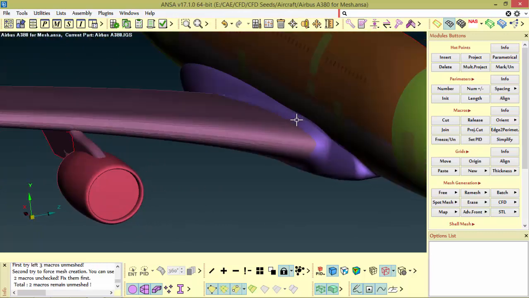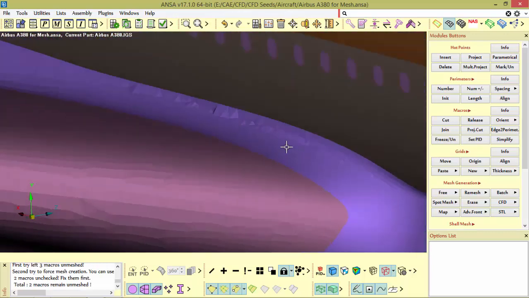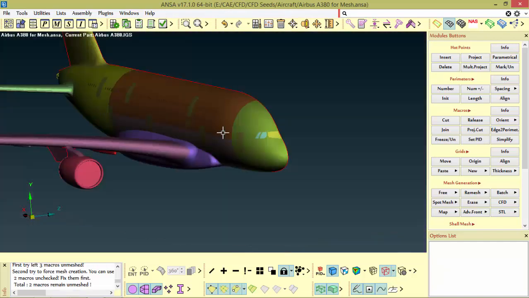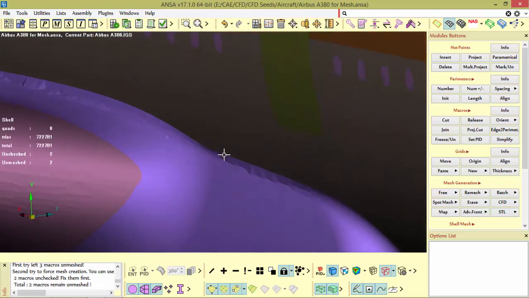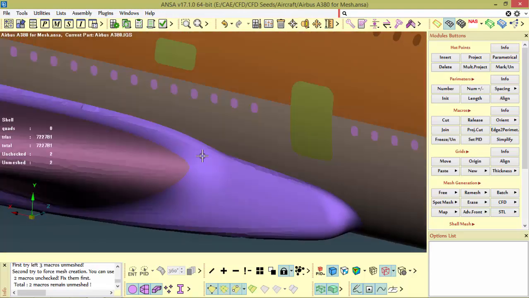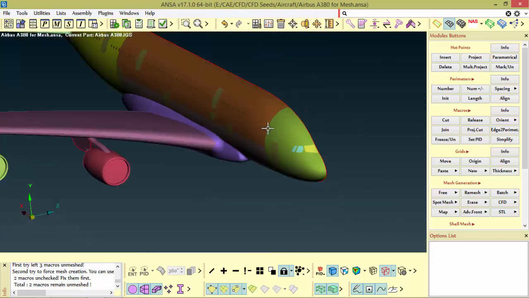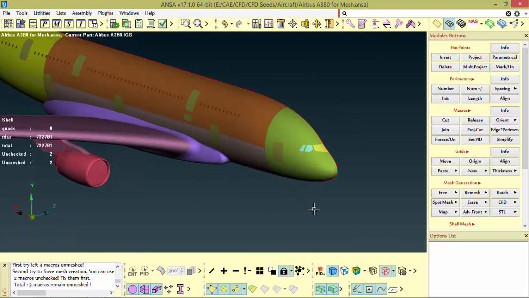So if you want to capture that physics exactly, then the curvatures need to be meshed using the map algorithm, or otherwise our main intention is to capture the geometry accurately. Our mesh model should not deviate much from the geometry.